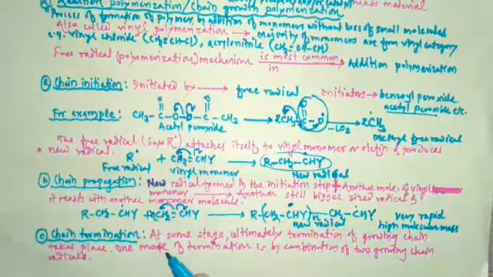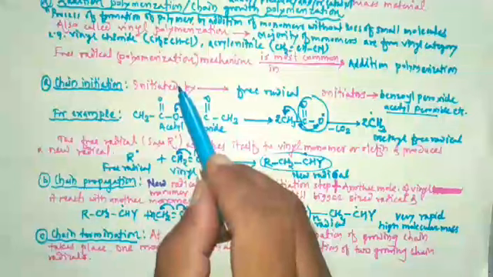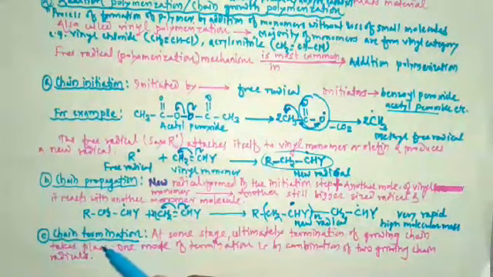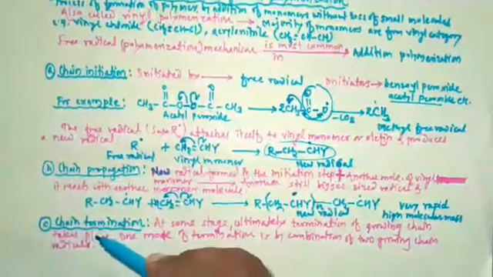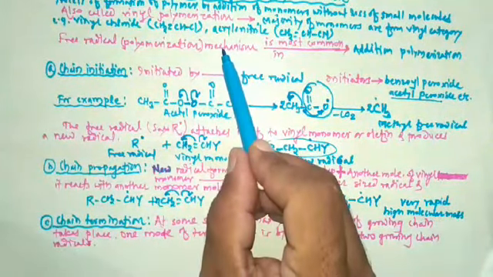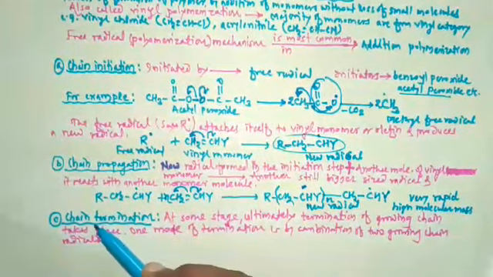Then the third step in the free radical mechanism is the chain termination step. So the free radical mechanism has the last step, that is the chain termination step.